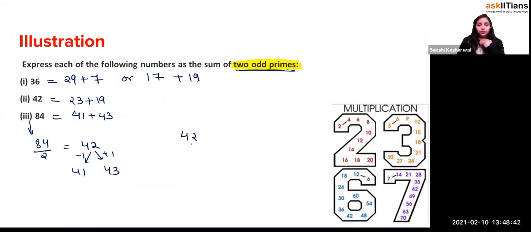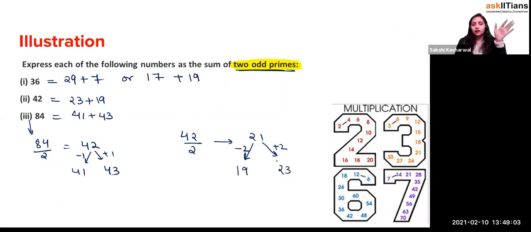It says 42 can be written as, divided by 2, this equals 21. Then what I did, subtracted 2 and added 2, so you got 19 and 23. The pattern is not always formed. I just did the half and somehow I got the answer. Anything can go in your head, right? So there's no specific pattern, but this is what I was thinking and I got the answer, right?